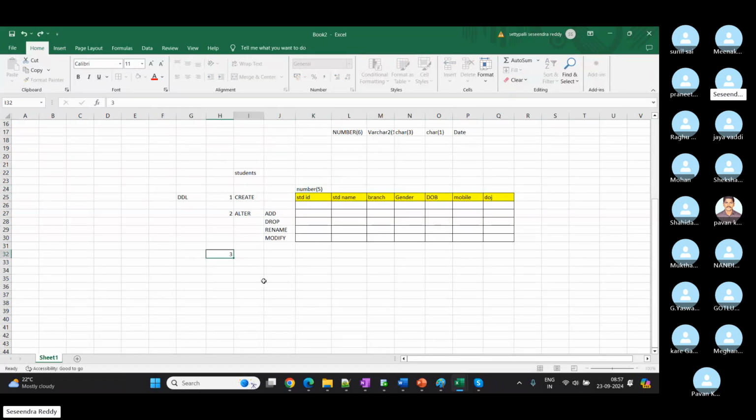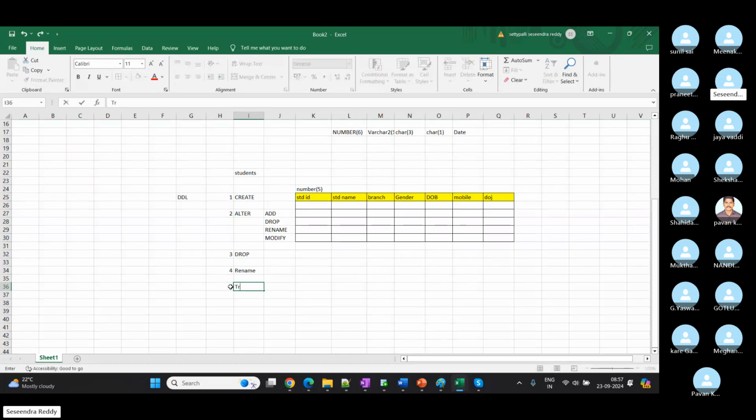And then coming to the third one, let's say I don't want this table at all, right? We can go with drop table from our database. So we can give that name and we can drop it. That is the third one. And when it comes to the fourth one, again we have the rename option. So we can change table names also, just like column names. Initially I gave students. Let's say I want to make it student info. So I can change that name. So that is the fourth command, rename.